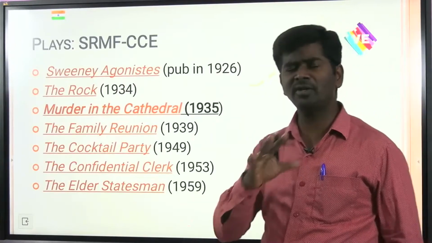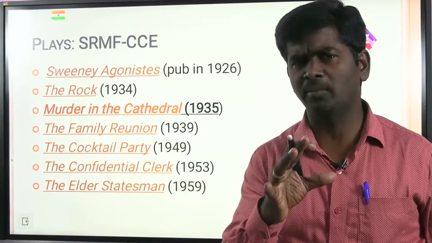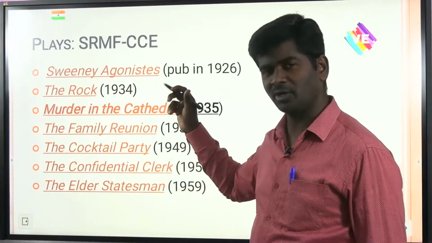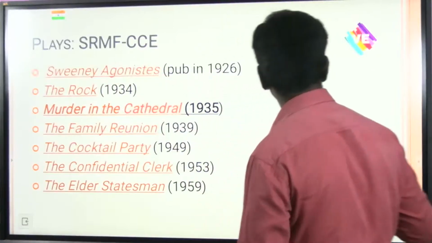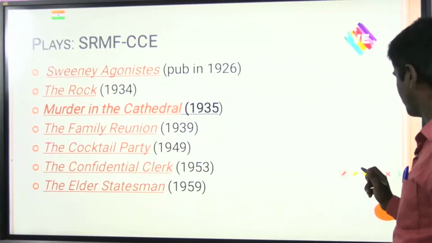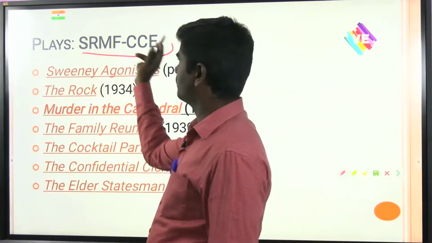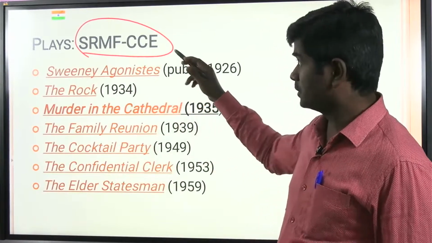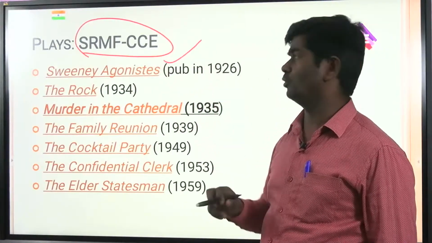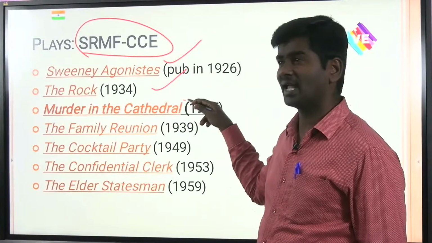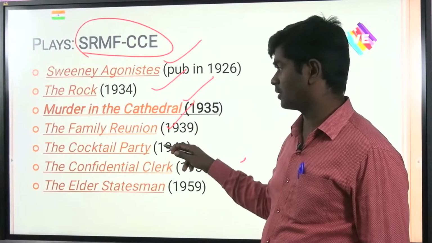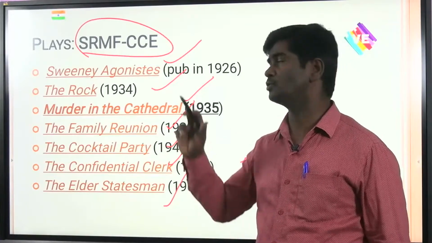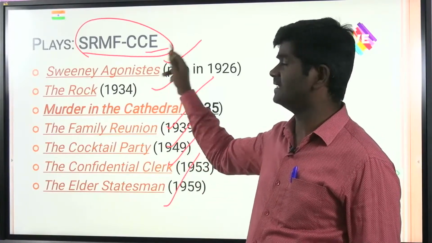Eliot. And a very important text, that is the popular plays composed by T.S. Eliot. Friends, you need to remember a code like SRMF CCE, because I created it long back to remember the works of T.S. Eliot, all plays. So yes: Sweeney Agonistes, The Rock, Murder in the Cathedral, The Family Reunion, Cocktail Party, Confidential Clerk, Elder Statesman. So simply SRMF CCE. Remember.